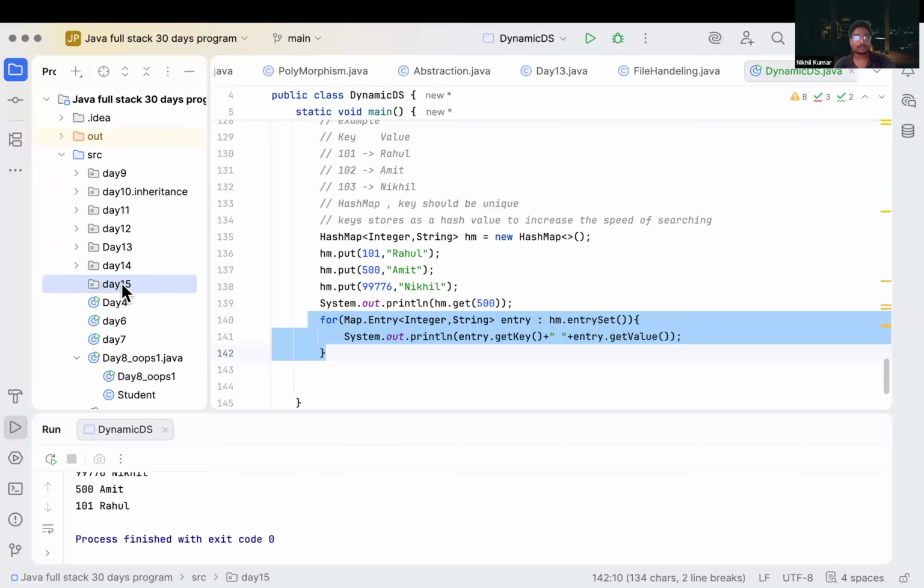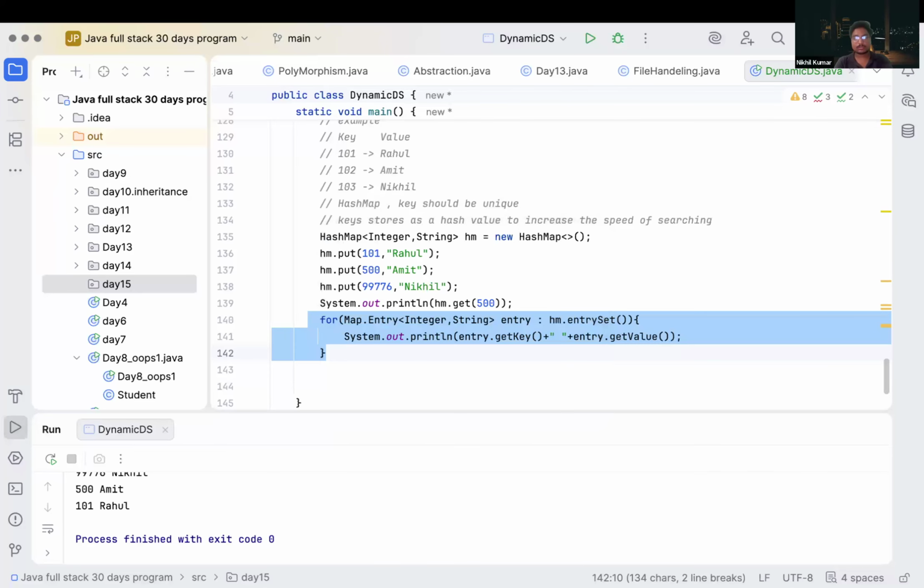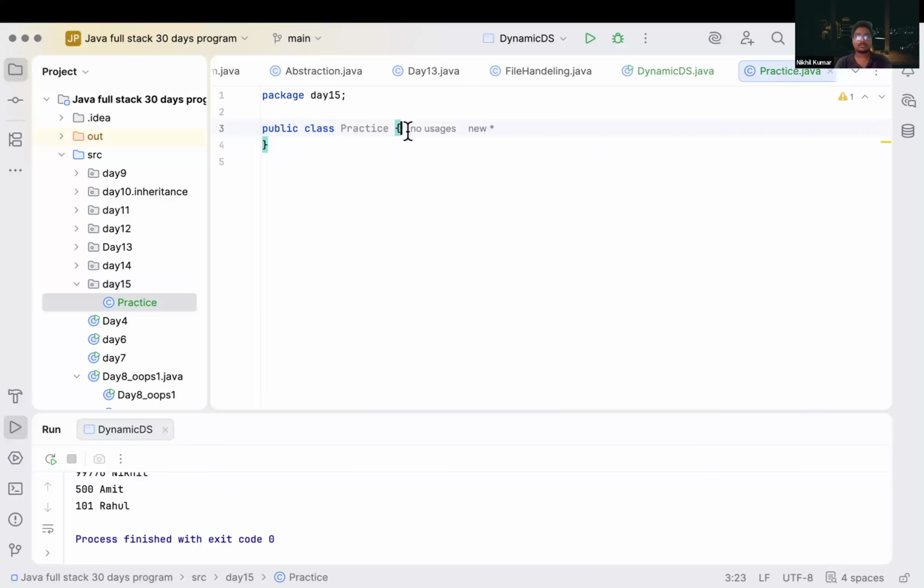So for day 15, I will create a class and name it Practice, and inside it a main function. Correct. So first question, I will think like count frequency of a number, not word. We can have word, or we can say count frequency of word. So how will you guys approach this thing?